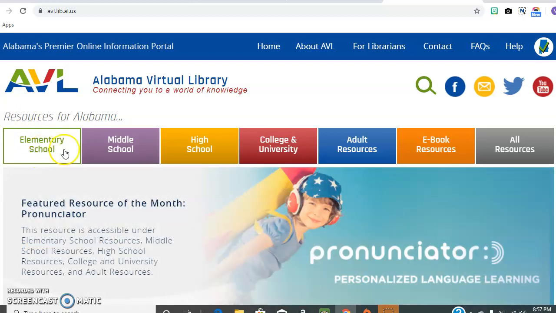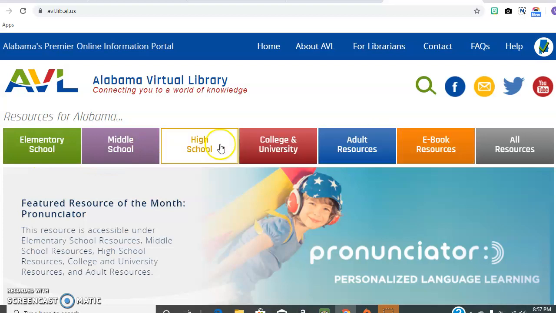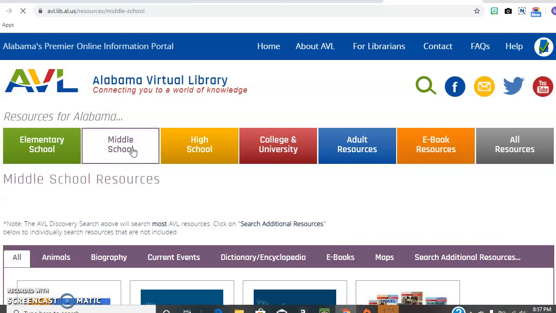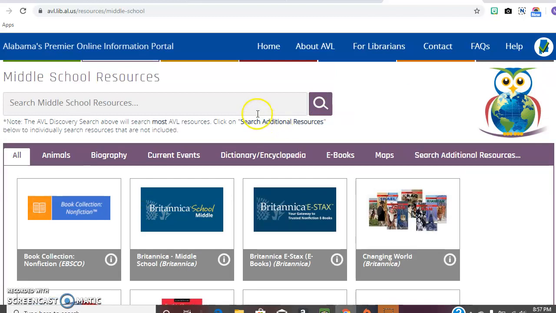I really like how at the top resources are grouped into age groups or ebooks. I'm going to click on the middle school resources. And when you scroll down, you can see that the resources are even broken up into different categories, and you can search. So I'm going to search for Thanksgiving.